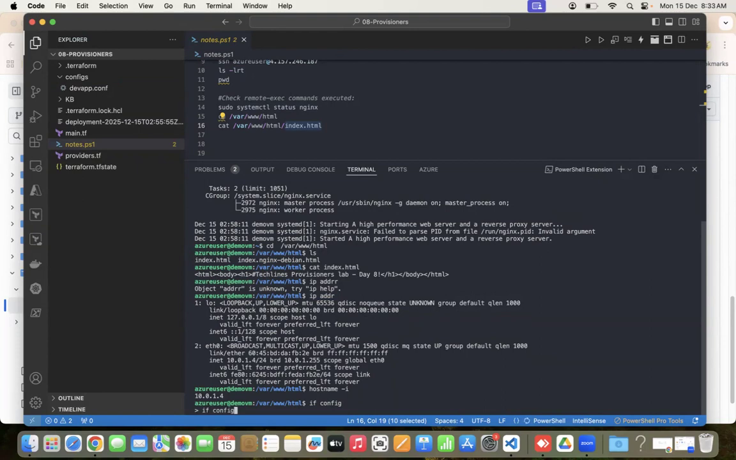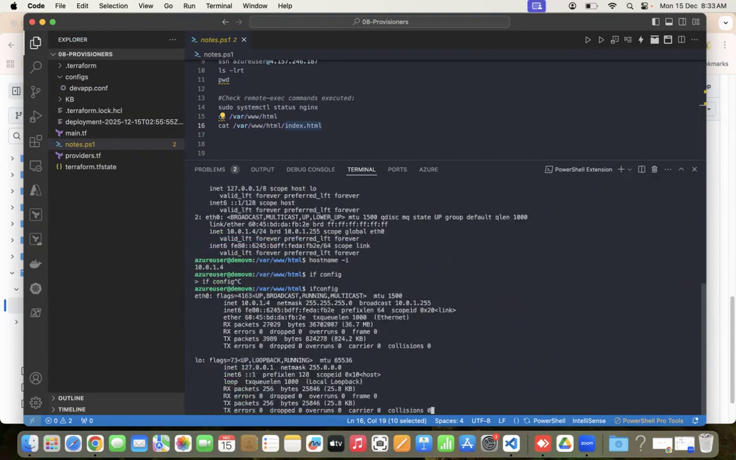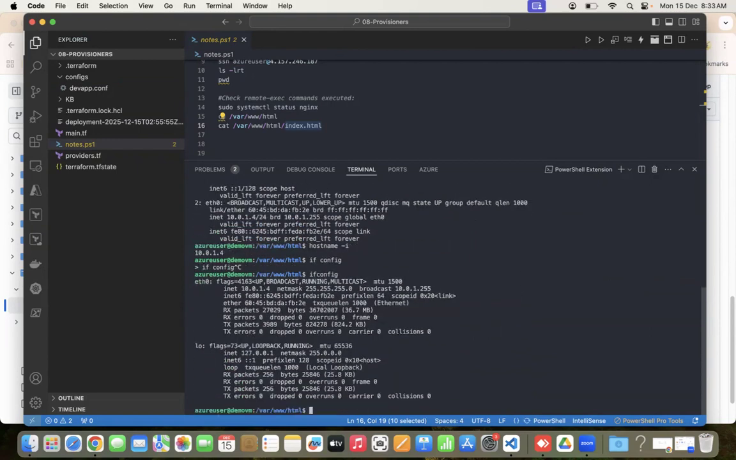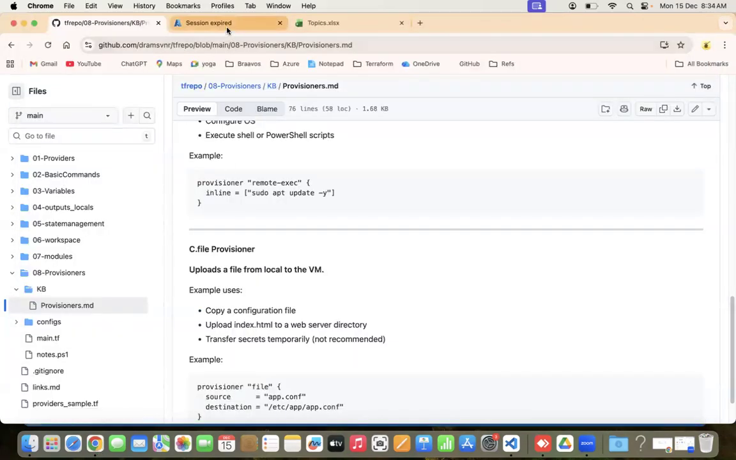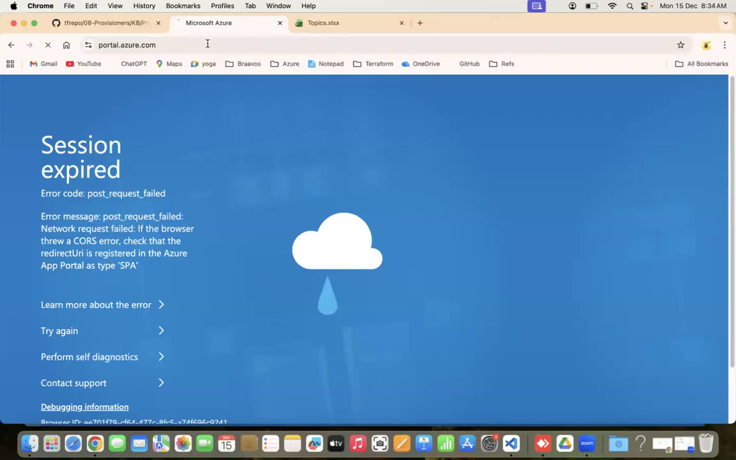Okay, I need to do Control C, ifconfig. Okay, I think I need to go back to my portal. It is giving the local IP address, and I need the public IP. I think I already logged into my portal. Okay, this got expired. That should be fine. I'll quickly log in.